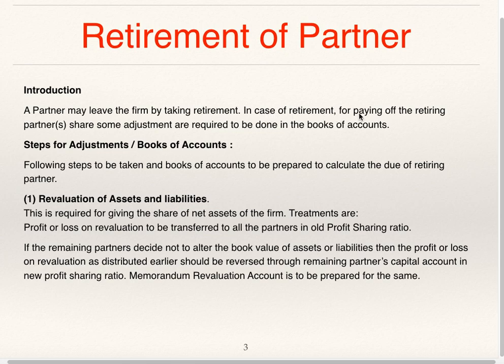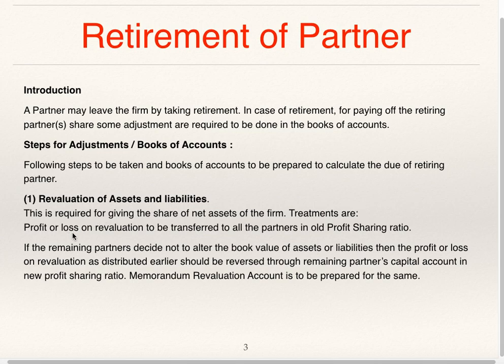In case of retirement, for paying off the retiring partner's share, some adjustments are required to be done in the books of accounts. These steps and adjustments are: you are supposed to revalue assets and liabilities. Revaluation of assets and liabilities is required for giving the share of net assets of the firm to the retiring partner.